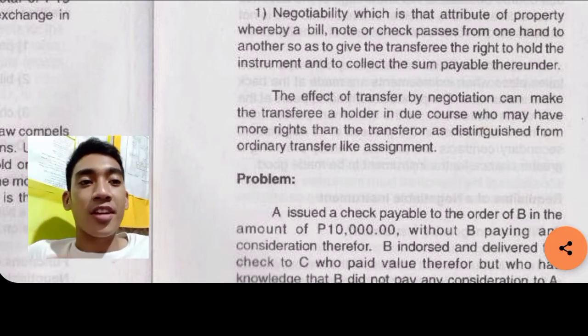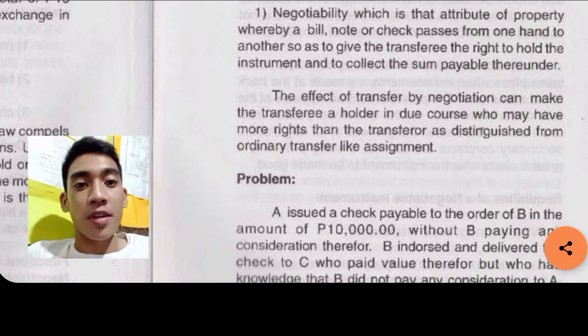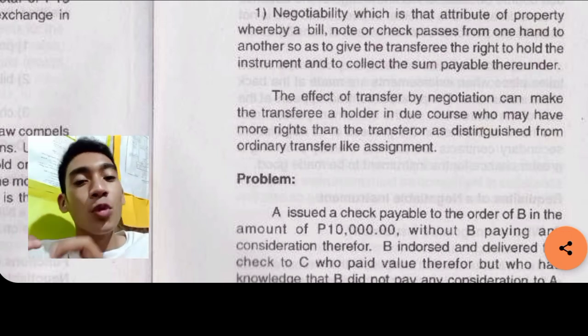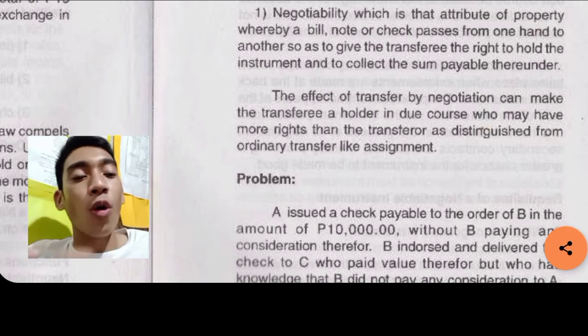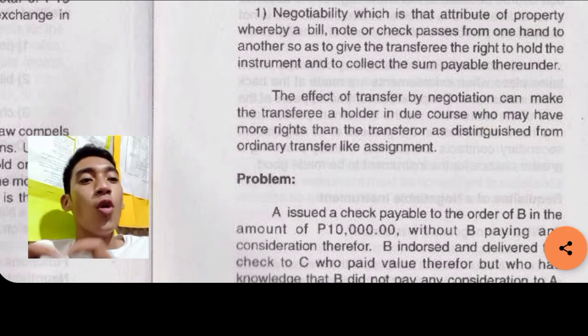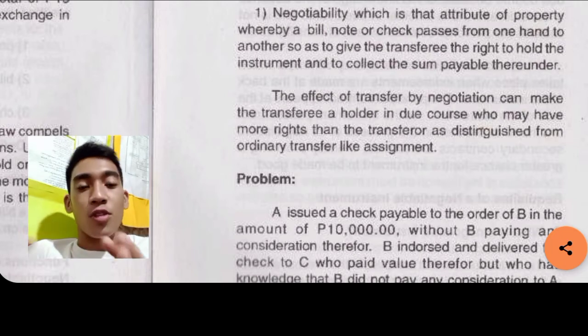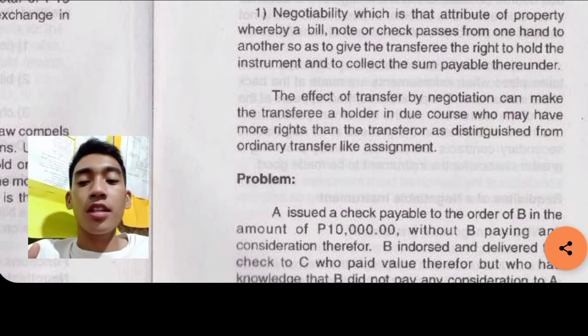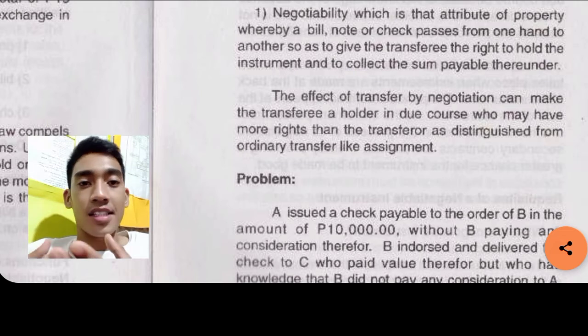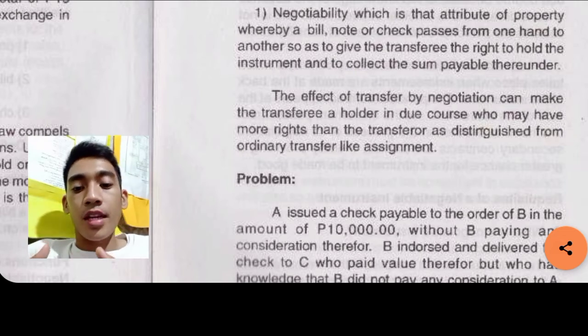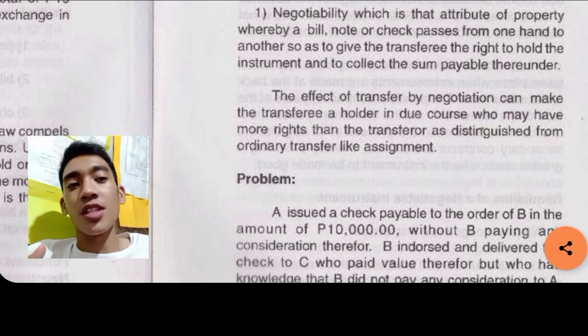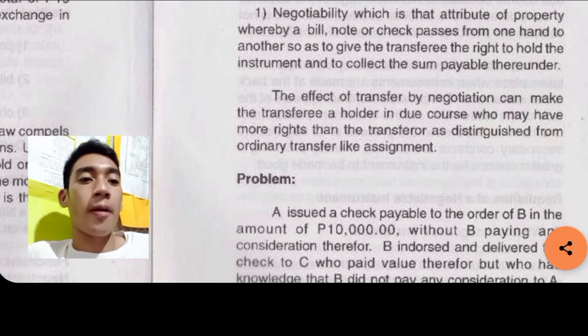Again, the effect of transfer by negotiation can make the transferee, the one who is receiving, a holder in due course, who may have more rights than the transferor as distinguished from ordinary transfer. So the one who received the check, the bill, the note has more rights. He or she is already considered a holder in due course.